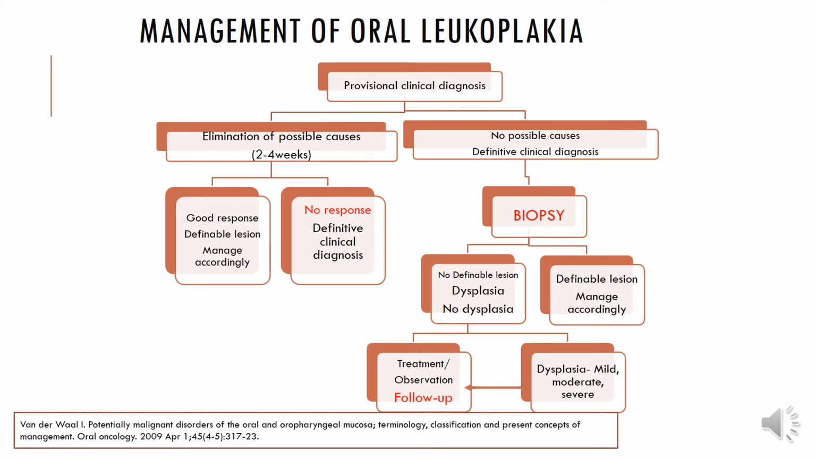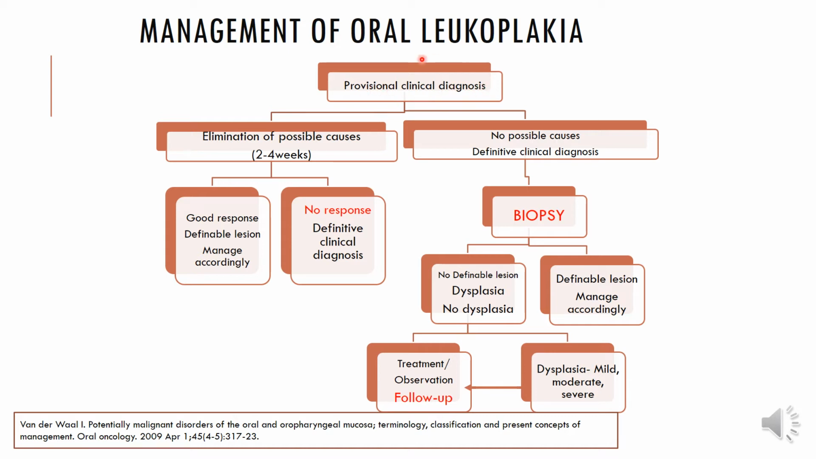This flowchart is very commonly used. It is by Van der Waal, and it gives you an idea of how to manage oral leukoplakia, or a white lesion. Now this is a very skeleton framework of the table. If you are given a scenario or asked a question on how you would treat or manage a white lesion, then you might want to make changes accordingly and modify this table. So let's just look at this table once.